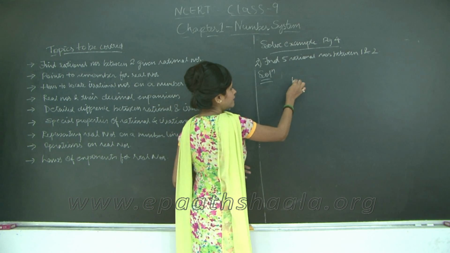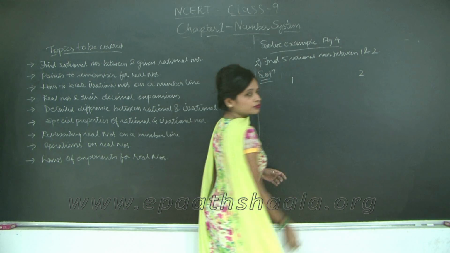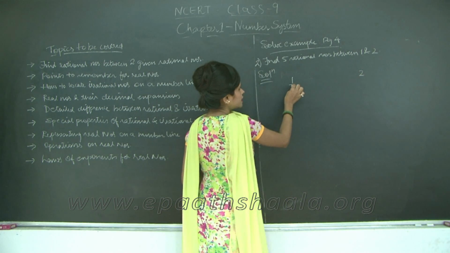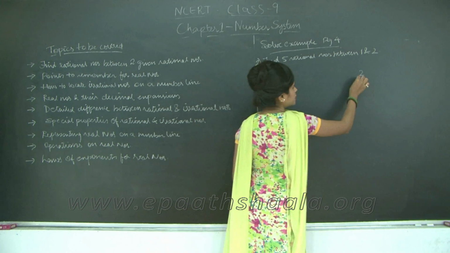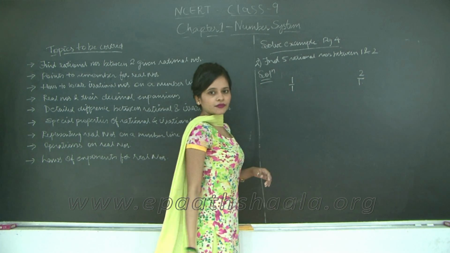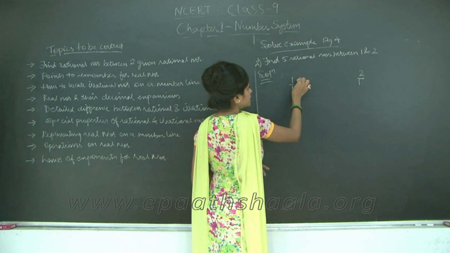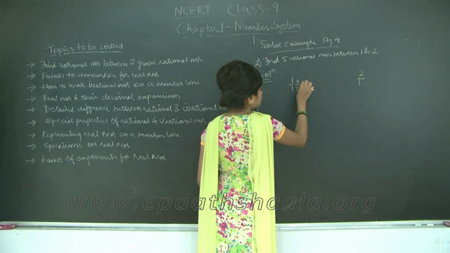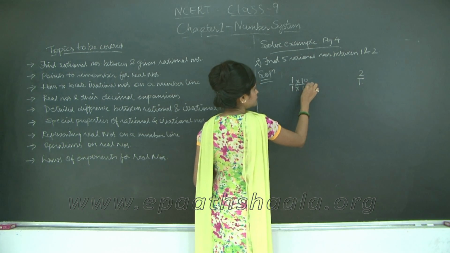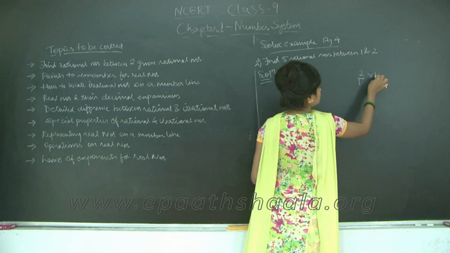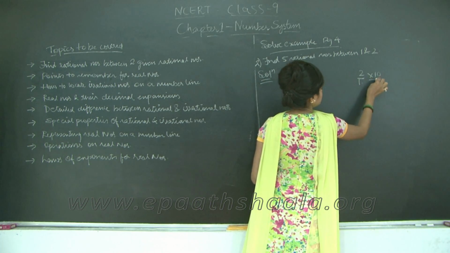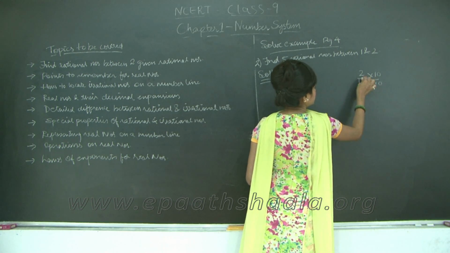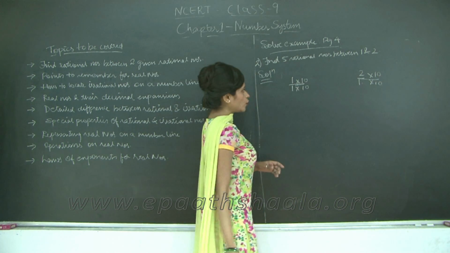So, let's say I have 1 and 2, correct? 1 can be written as 1 upon 1 and 2 also can be written as 2 upon 1. Agreed? Now, let's say I multiply the numerator and denominator by 10. What do I get?